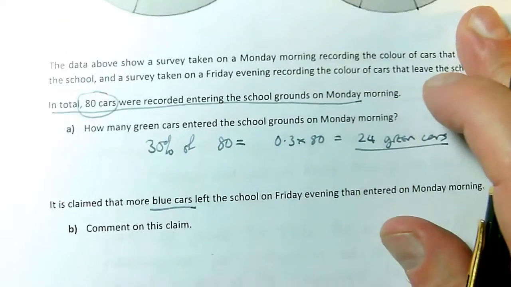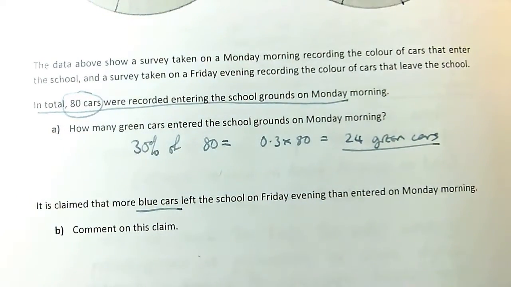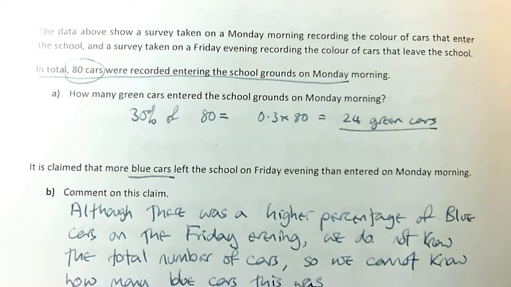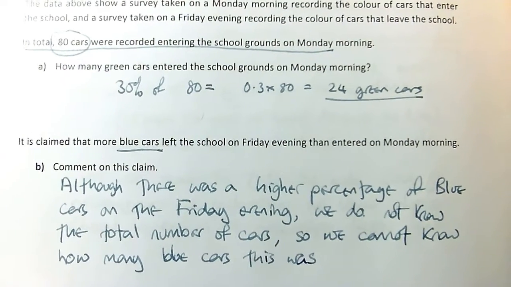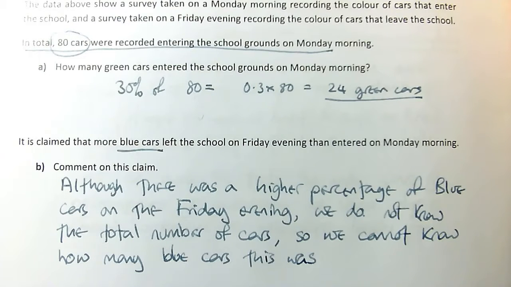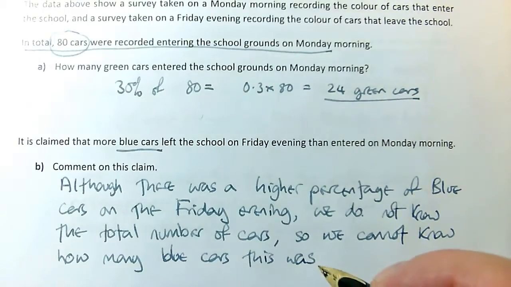So although there was a higher percentage of blue cars leaving on Friday evening, the actual number may have even been smaller. We don't know the total number of cars, so we can't know how many blue cars that higher percentage was.